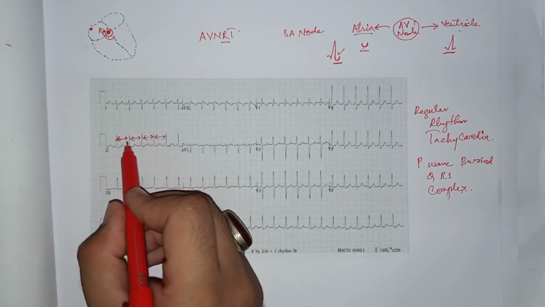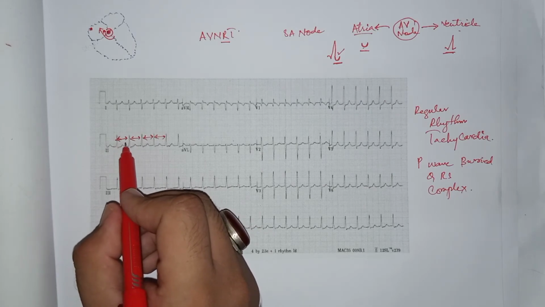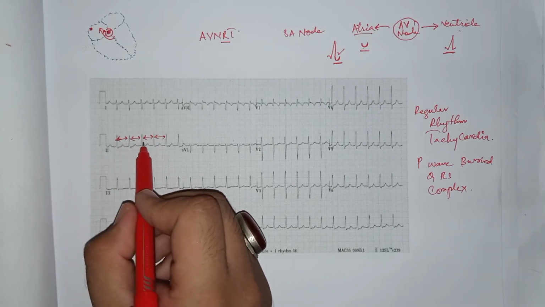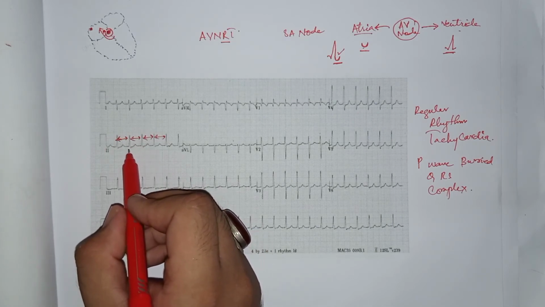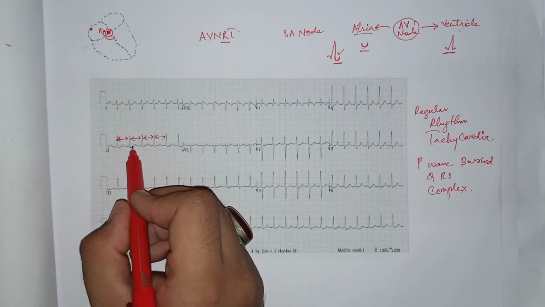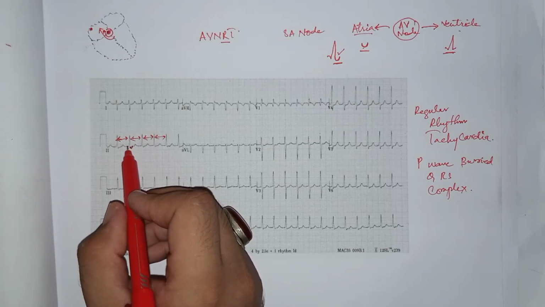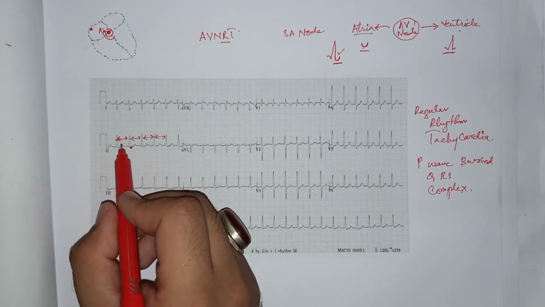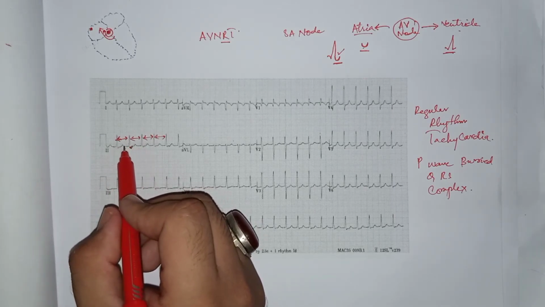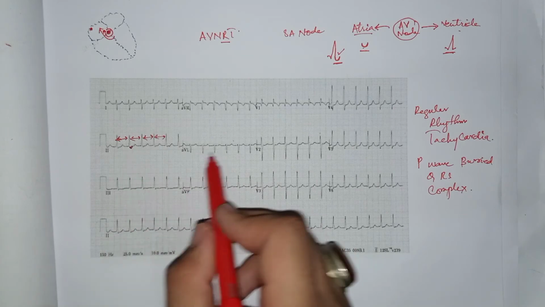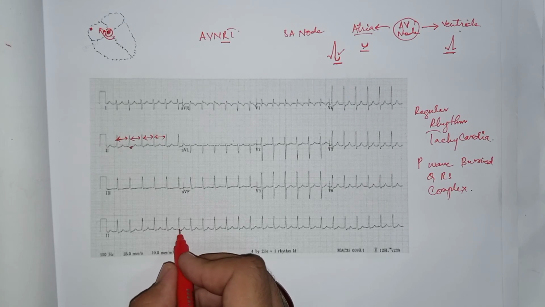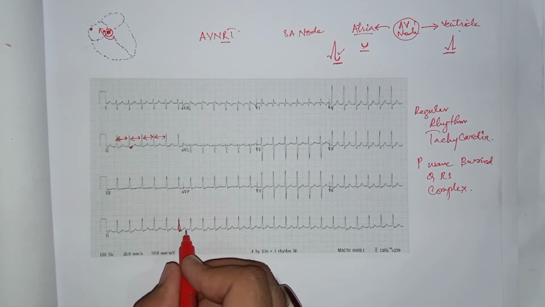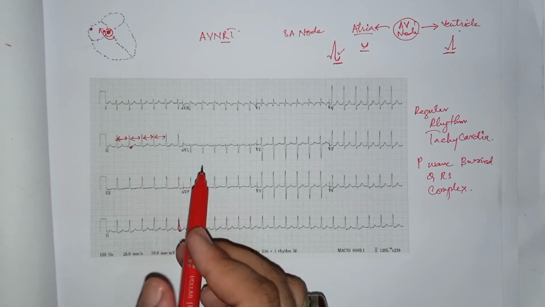There are 1.5 box intervals, one and a half large boxes, and this is a regular tachyarrhythmia or regular tachycardia. And you can see in this ECG paper that after the QRS complex there is an inverted P wave, it is buried in the QRS complex, but the tachycardia is in a regular pattern. So these two are the findings in the ECG. Now look at lead number 2 in the ECG. There are buried P waves and QRS complexes at regular intervals, but the heart rate is more than 150 in this case. So this was AVNRT.